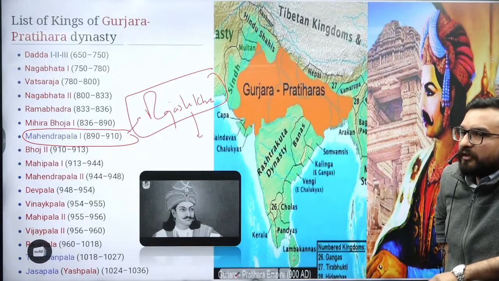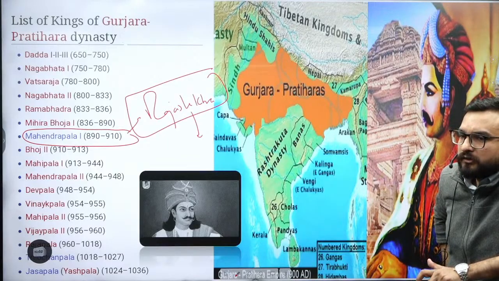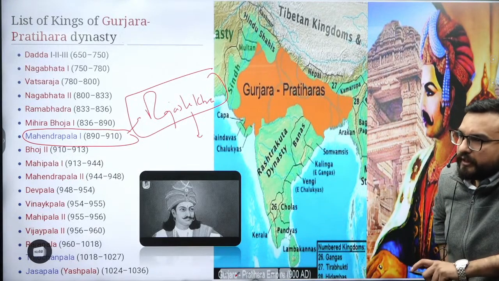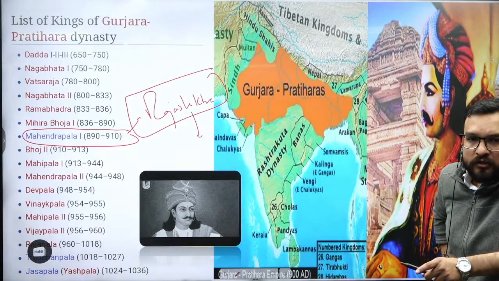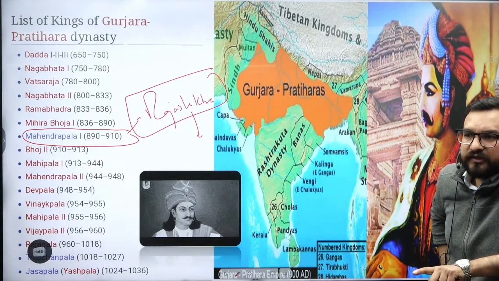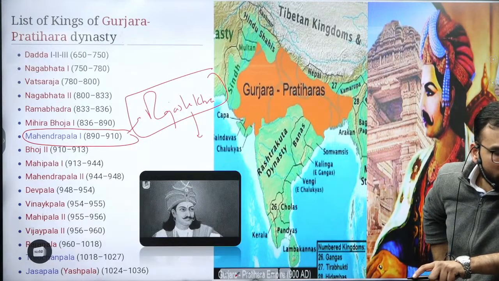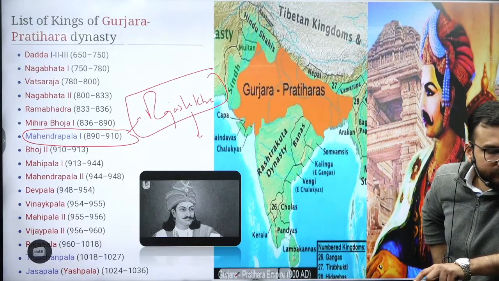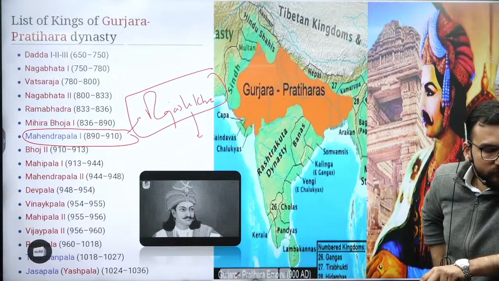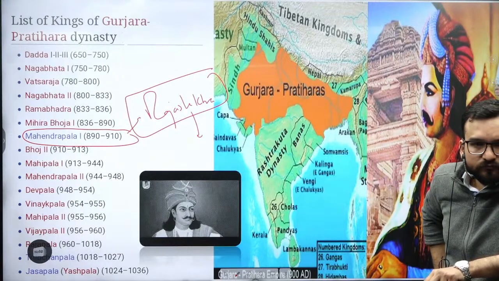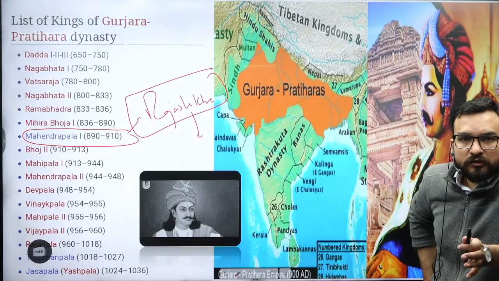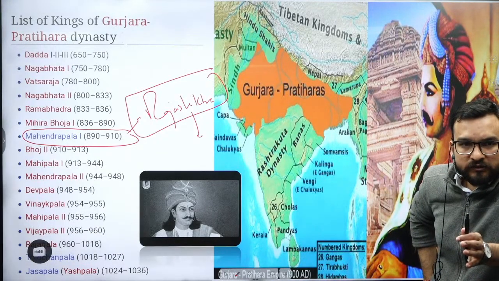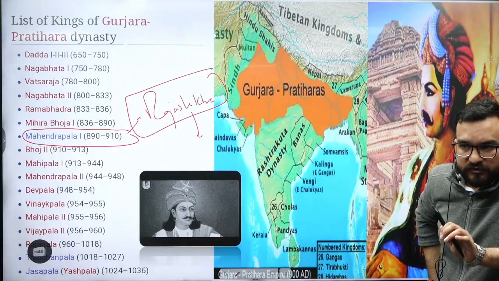In this time frame, Kannauj was known as Kanyakubja, right? What else? But UPSC will not give you this. It is mentioned in your NCERT Satish Chandra. Kannauj was known as... This type of question is coming in the examination or not? That what Kannauj was known as, this type of question is coming in the examination.